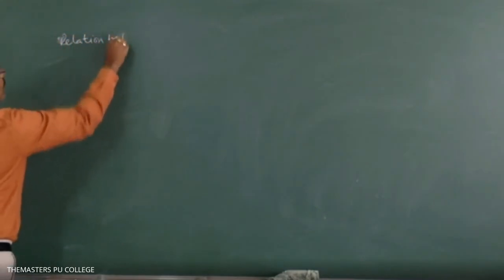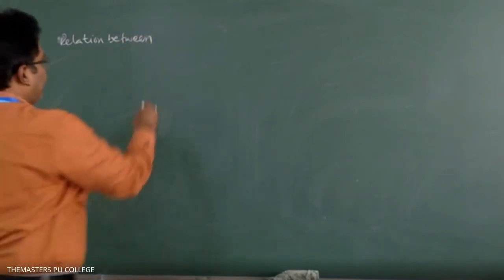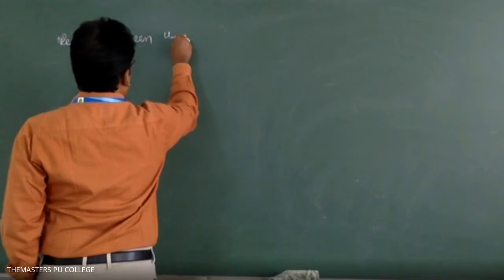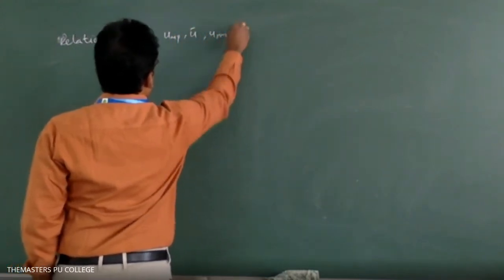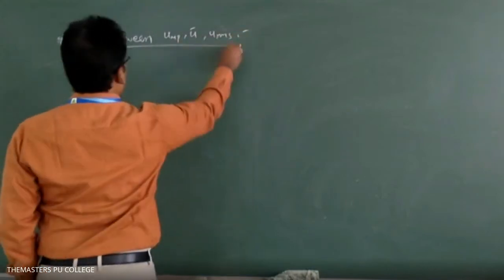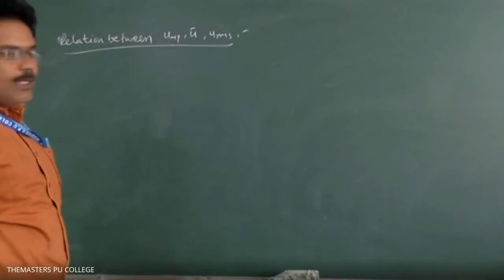The relation between most probable velocity, average velocity, and RMS velocity. So just simply U bar, U MP. You can write like that also.